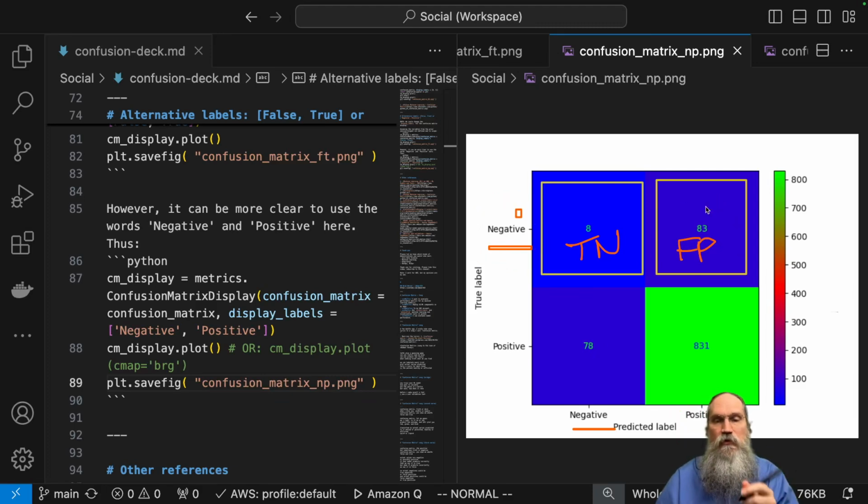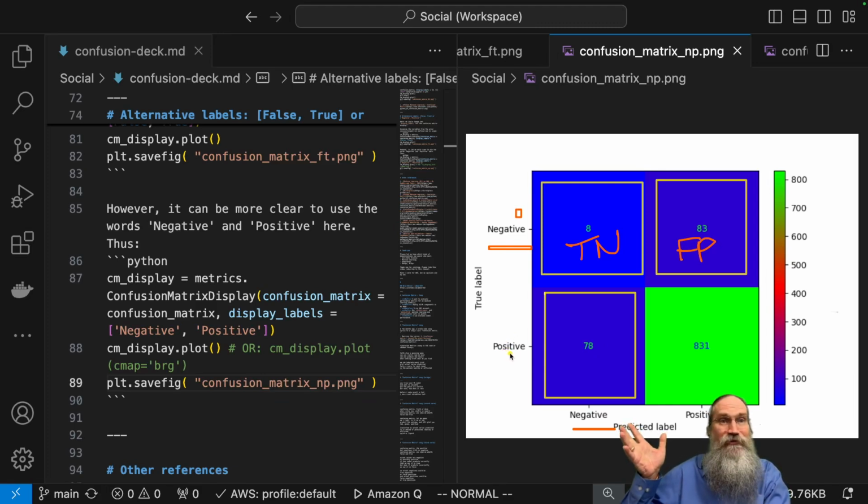All right, so keep that in mind. Now this quadrant down here is going to be things that are actually positive, but we predicted them as negative. Like it's actually spam or fraud or some disease, and we said nope, it isn't. We predicted wrong, right? So this is another kind of false thing. But what is it?